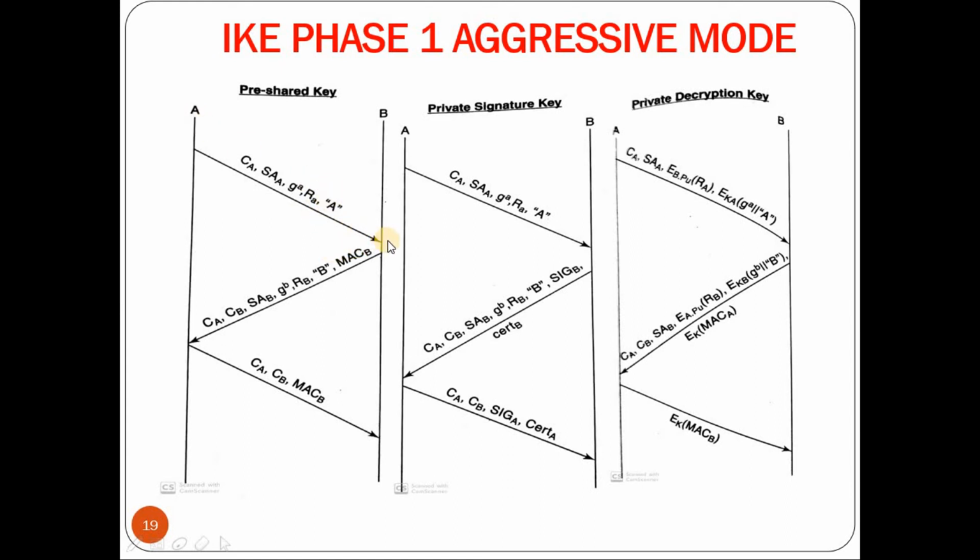Now on receiving this message, B will generate the cookie of B, it will generate the SA of B, it will compute G to the power B mod P, and it will choose a random number RB. On computing G to the power B and choosing RB, it will generate all the other keys, including the Diffie-Hellman shared key.